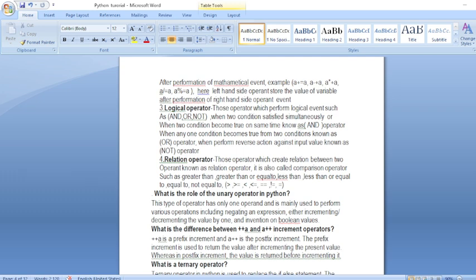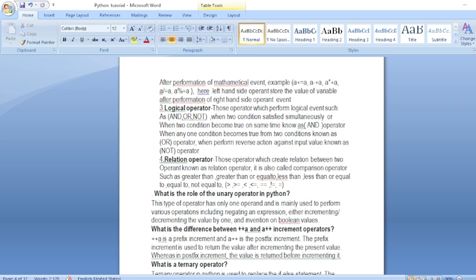Logical operators are and, or, not. These are the three types of logical operators. We use the and operator when two conditions must both be true.